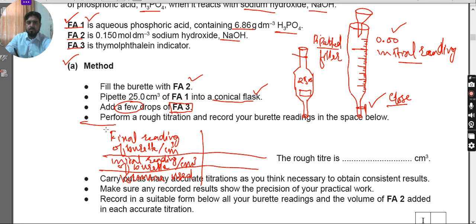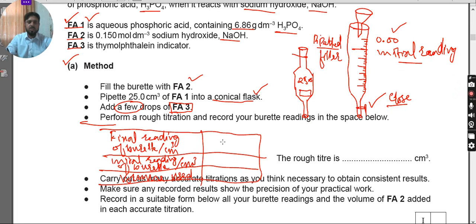As I said, if you are measuring for the first time, then you could say that your reading was 0 initially, but making it 0 is a little difficult and it will take time. So try not to make it 0. Whatever the situation is, try to fill it up easily and then take that reading as initial.